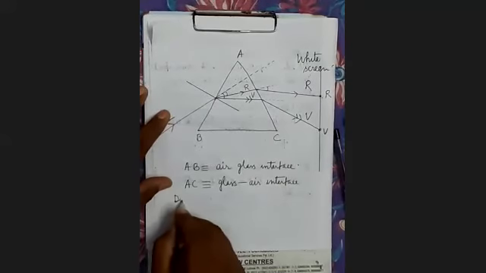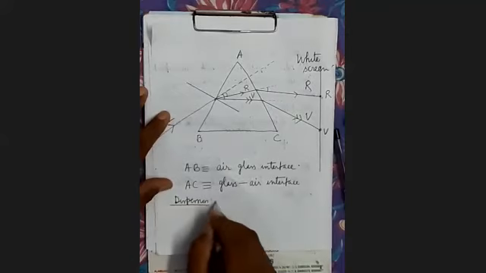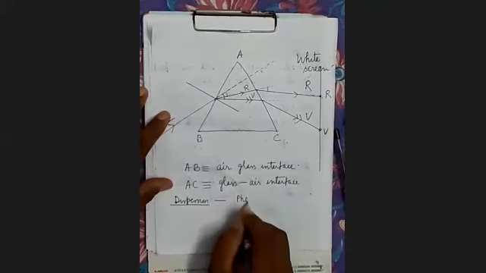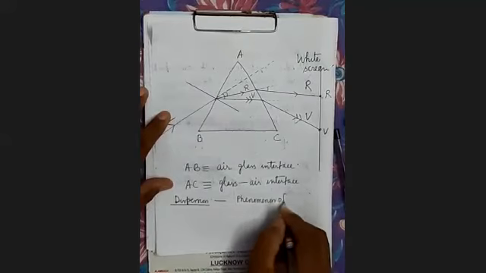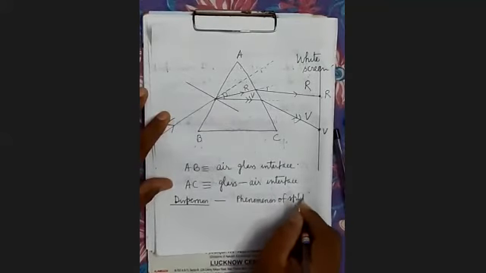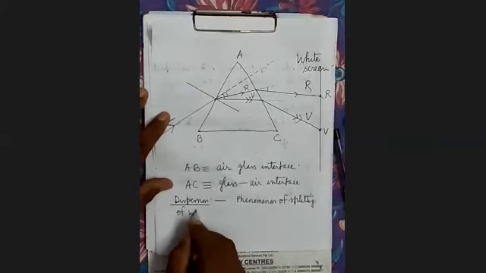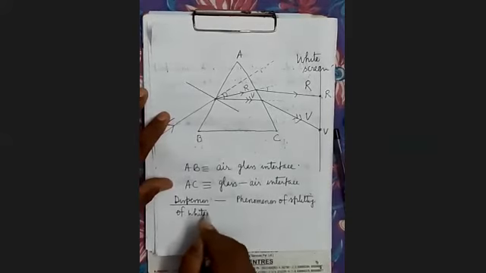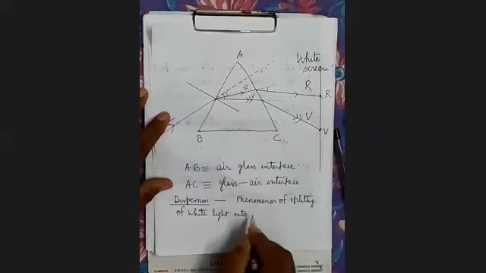So what is dispersion? It is the phenomenon of splitting of white light into component colors.